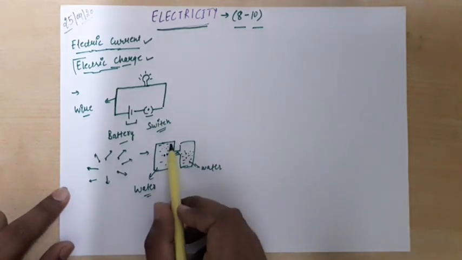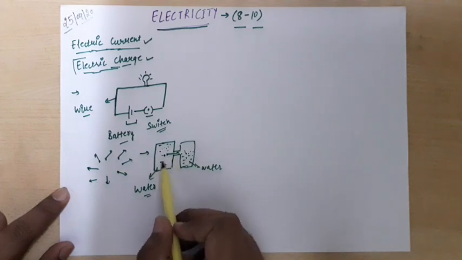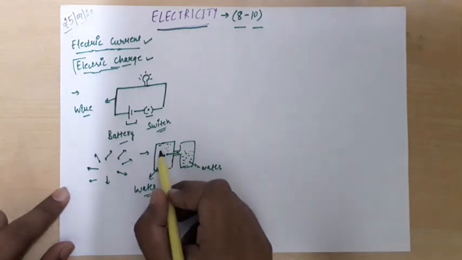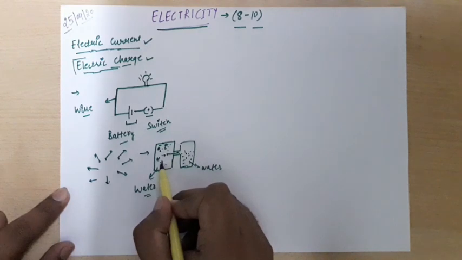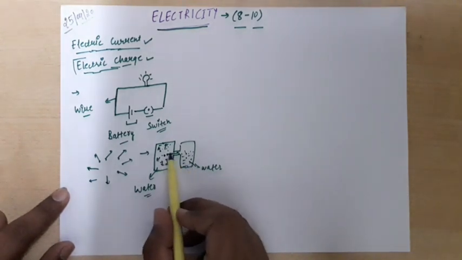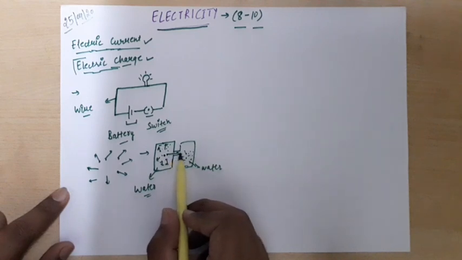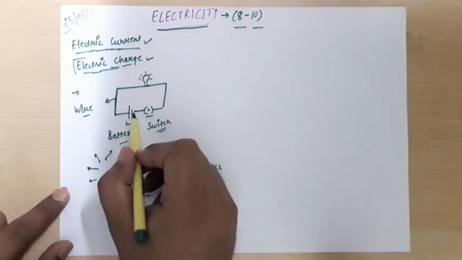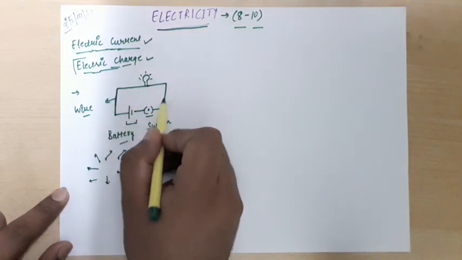Similarly, we can understand, suppose this is a place where too many charges are there, right? They are moving here and there. But when they move unidirectionally in a particular path, then they produce current. Right? So what happens in an electric circuit?